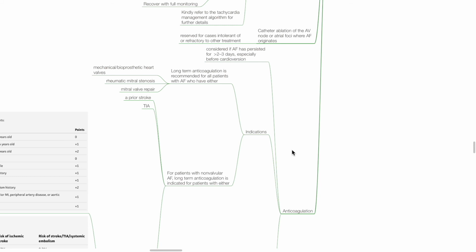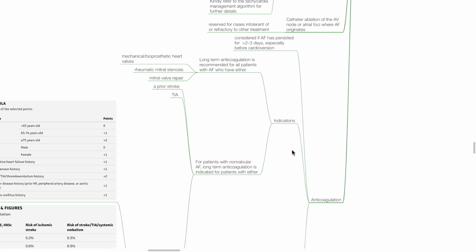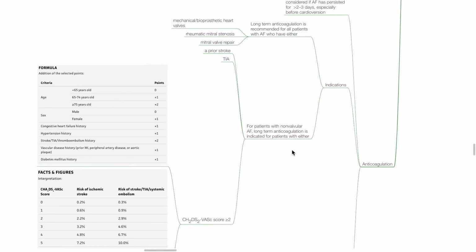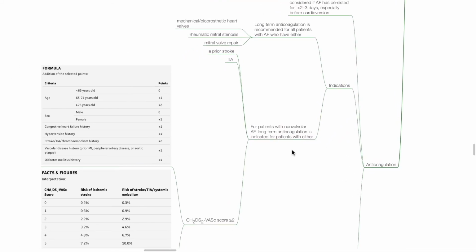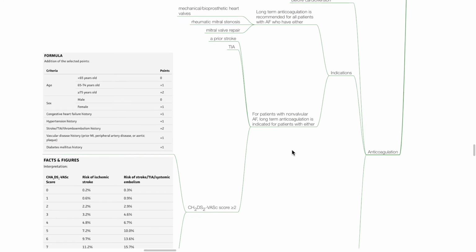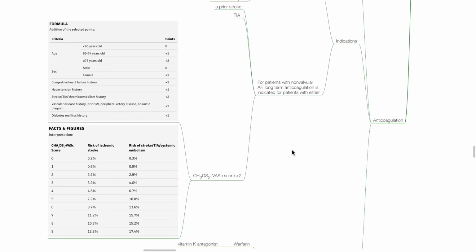Indications for anticoagulation: long-term anticoagulation is recommended for all patients with atrial fibrillation who have either mechanical or bioprosthetic heart valves, rheumatic mitral stenosis, and mitral valve repair. For patients with non-valvular atrial fibrillation, long-term anticoagulation is indicated for patients with either a prior stroke, TIA, or CHA2DS2-VASc score of 2 or more.